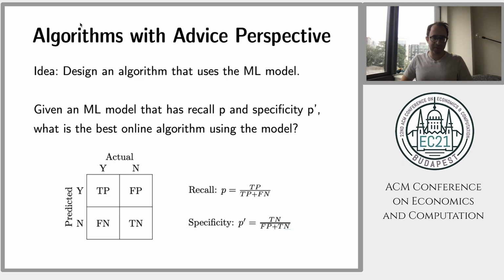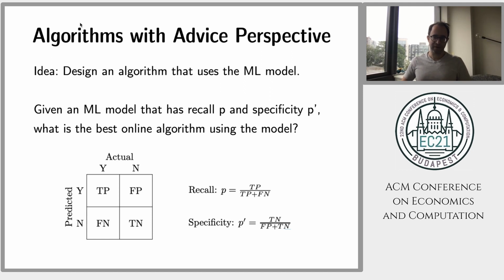In the area of algorithms with machine learning advice, you want to combine these two perspectives. So imagine you succeeded in your previous exercise. You trained a classifier, and it was a good one, but instead of using it directly, you want to design an algorithm that uses the advice of the classifier.